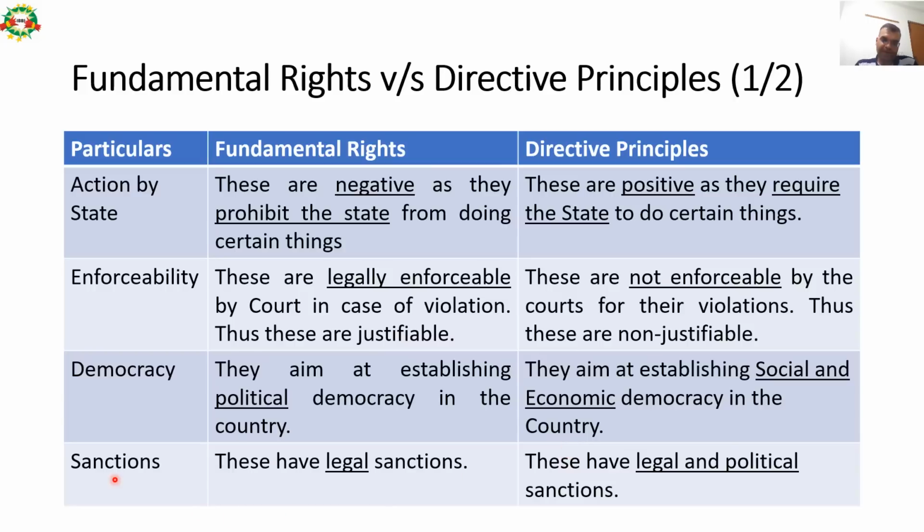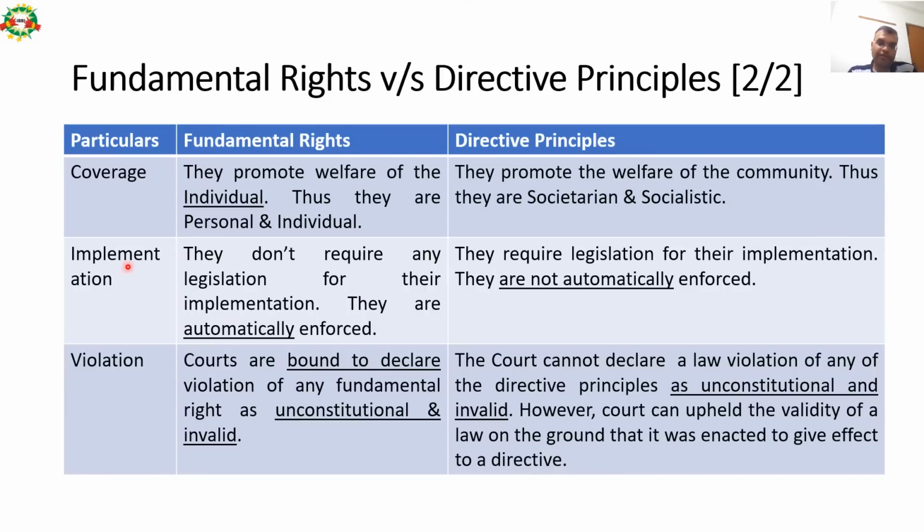Then sanctions. Fundamental rights have legal sanctions. However, directive principles have legal and political sanctions. In terms of coverage, fundamental rights promote welfare of the individual. Thus, they are personal and individual. However, directive principles promote welfare of the community. So, thus they are socialistic.